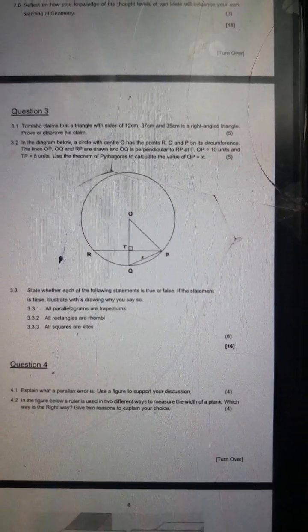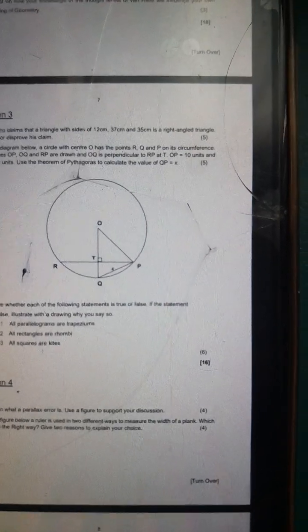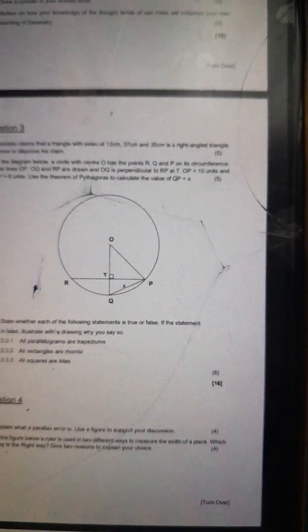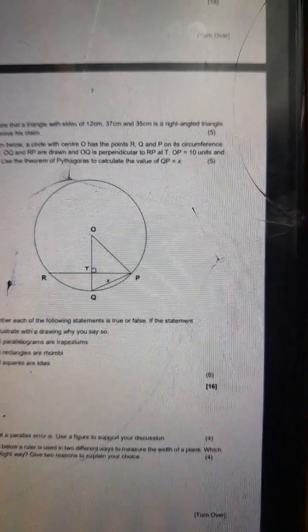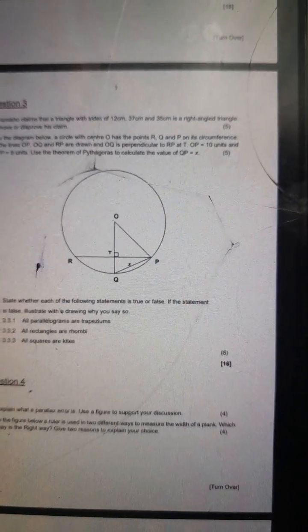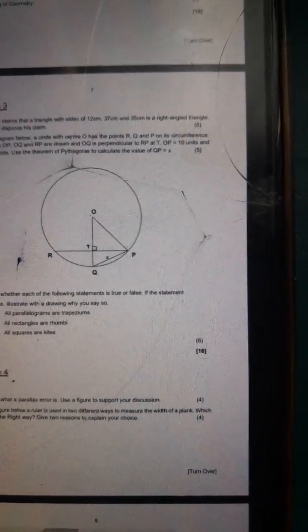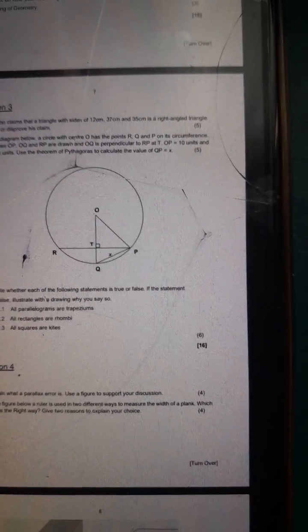All parallelograms are trapezium. That's false. Then why do I say so? Because a trapezium has one pair of parallel sides, and not all parallelograms are trapezium, because others have both pairs of sides parallel. So this one is false, guys. You can show that by drawing a trapezium.